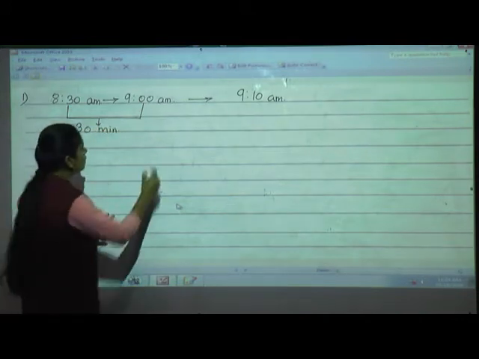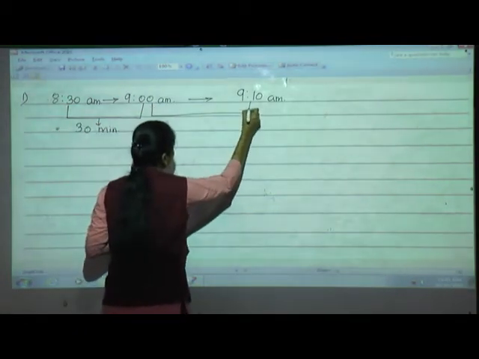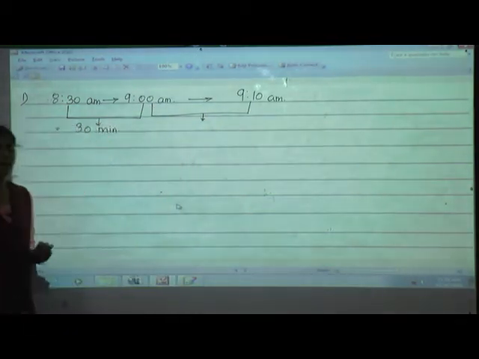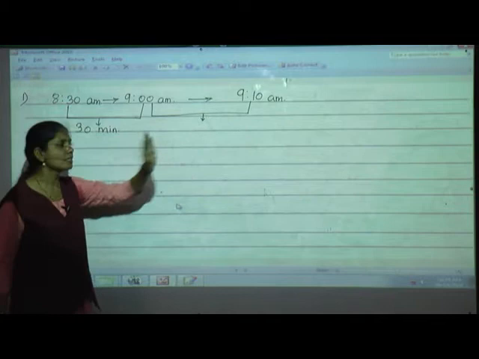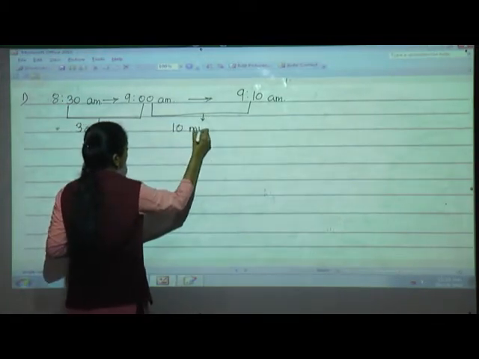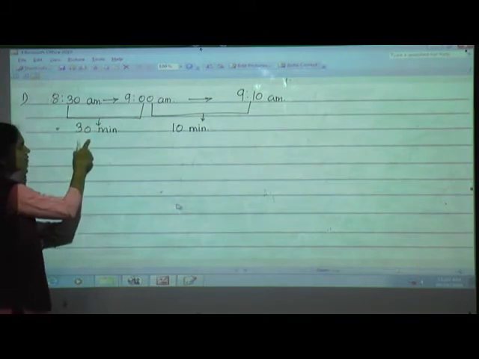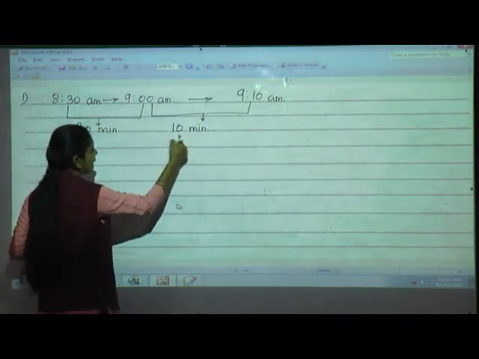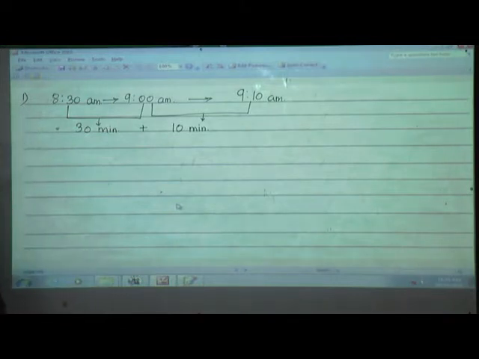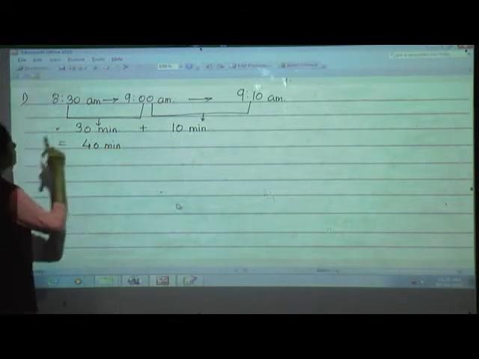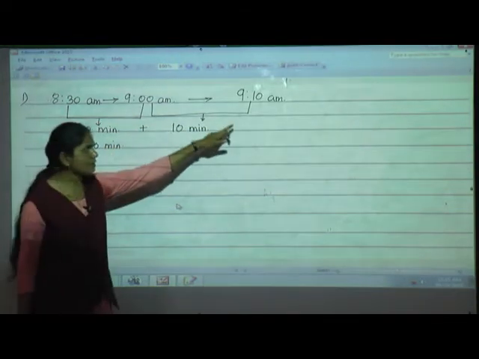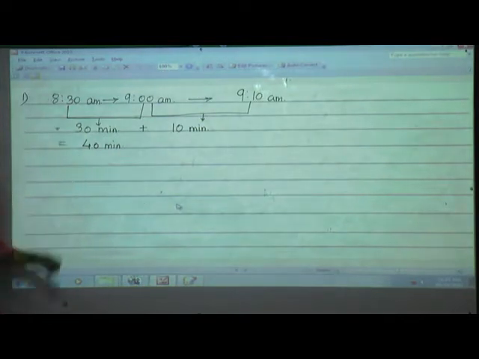Okay, now from 9 to 9:10, how many minutes? 10 minutes. Okay, see, 8:30 to 9 is 30 minutes, and 9 to 9:10 is 10 minutes. Now we have to add this, 30 plus 10, yes, 40 minutes. So from 8:30 to 9:10 the total time interval is 40 minutes.